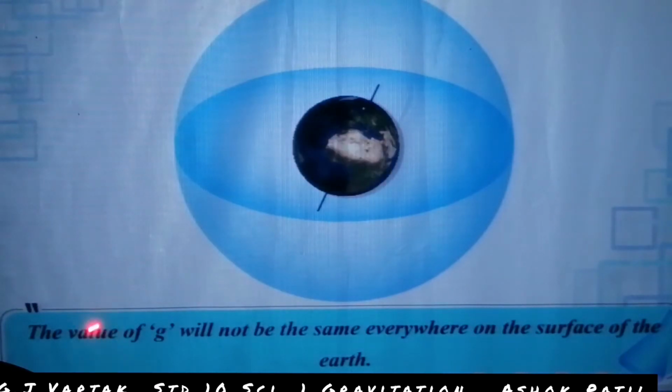Does the value of g change along the surface of the earth? The value of g will not be the same everywhere on the surface of the earth. Yes, this is the most important sentence.